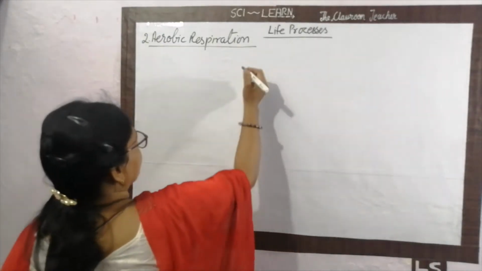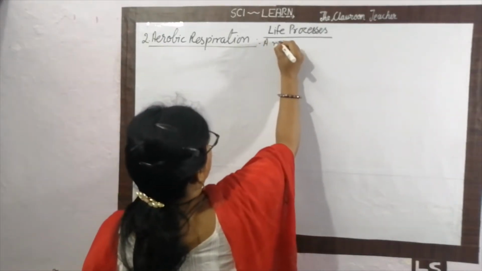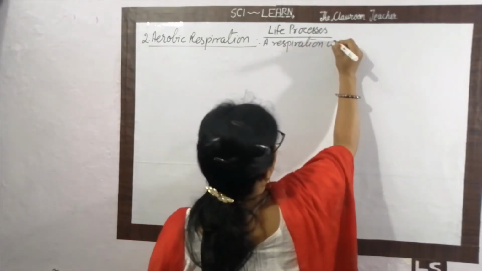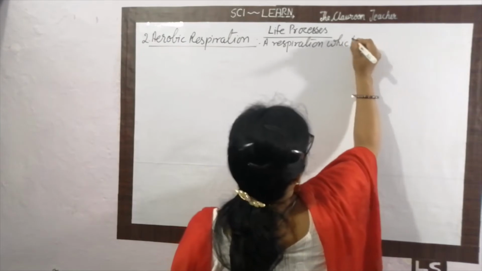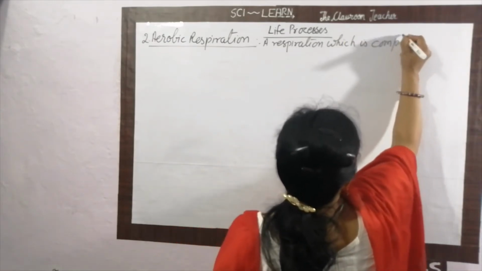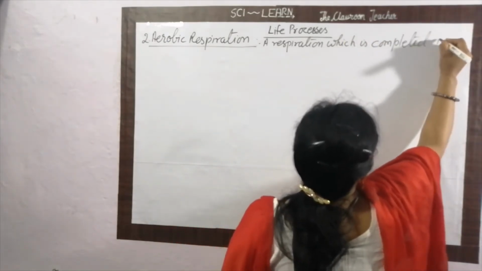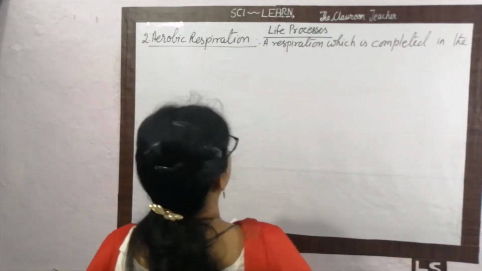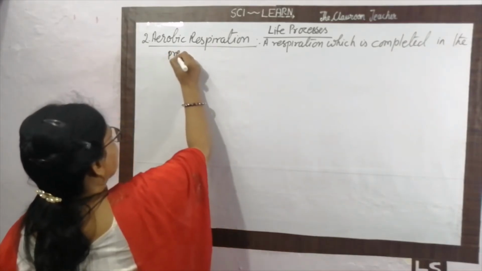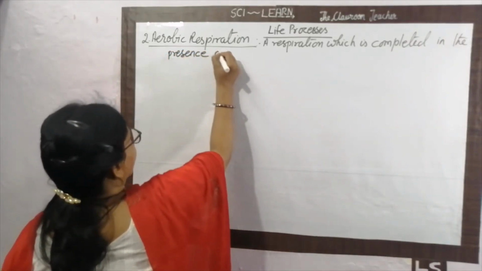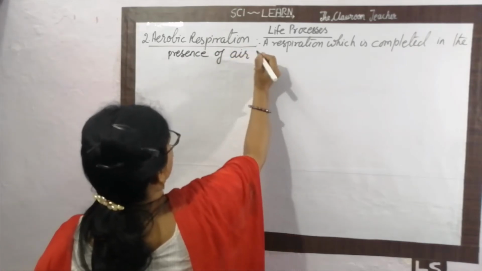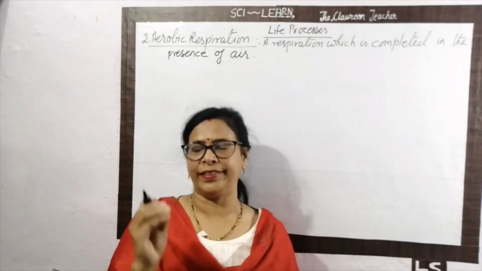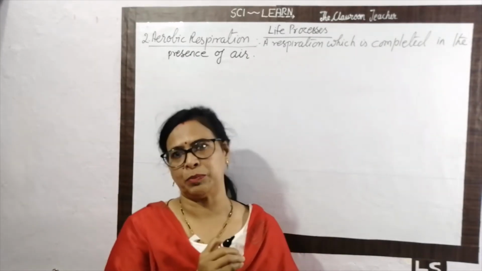A respiration which is completed in the presence of air is called aerobic respiration. In the presence of air, it means aerobic respiration.